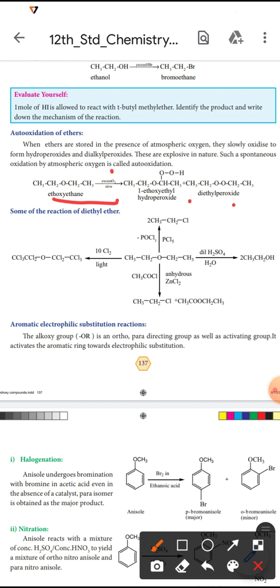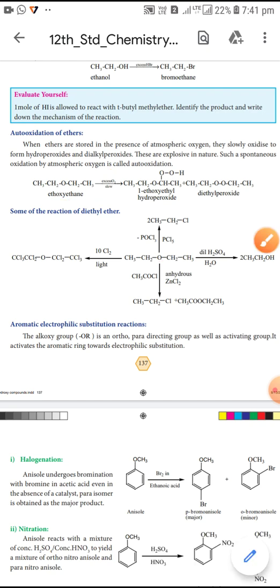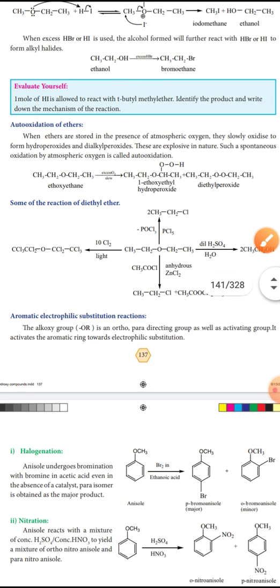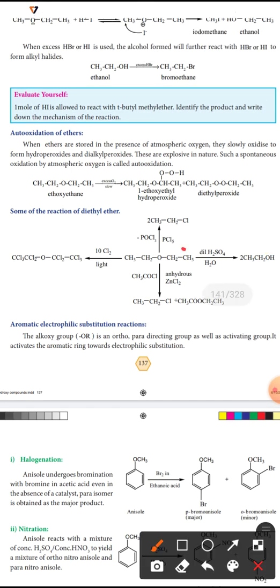So next, see another reaction for diethyl ether. Diethyl ether is reacted with dilute sulfuric acid and water. Diethyl ether is the reactant. It reacts with sulfuric acid to form ethanol, ethyl alcohol. That is one reaction.